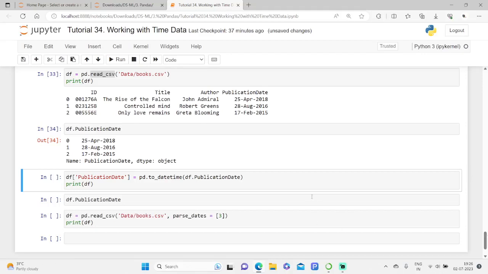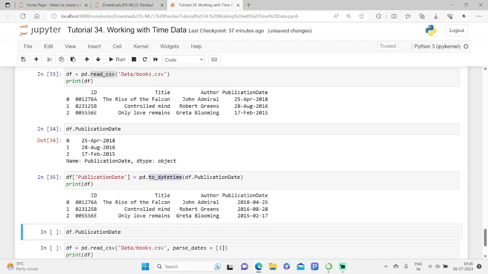We assign the result to the same column to overwrite it, or to a new one. So if I specify the publication date and go for to_datetime, kindly observe what we get. As you can see, the data is now datetime64.